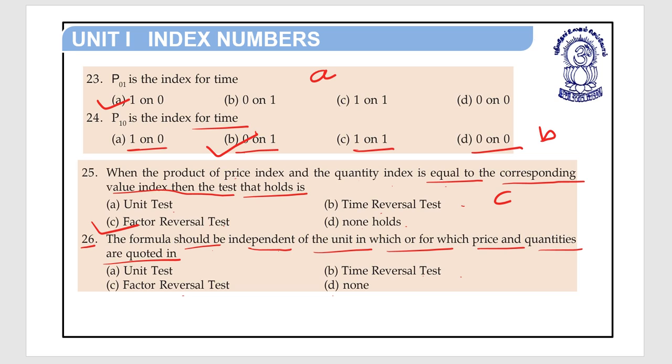The formula should be independent of the unit in which price and quantities are quoted in option A unit test. So answer is option A unit test.